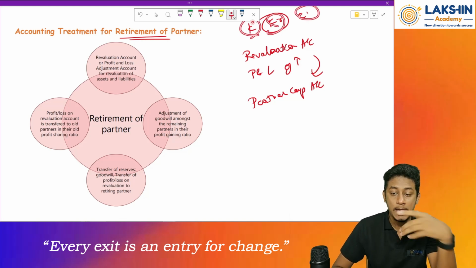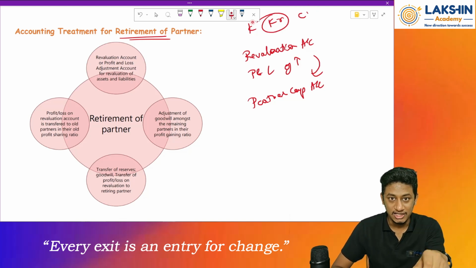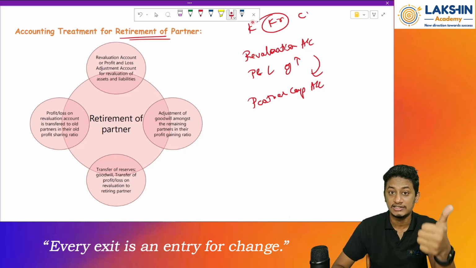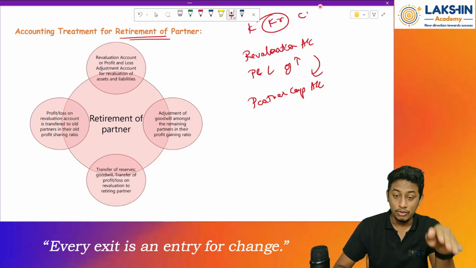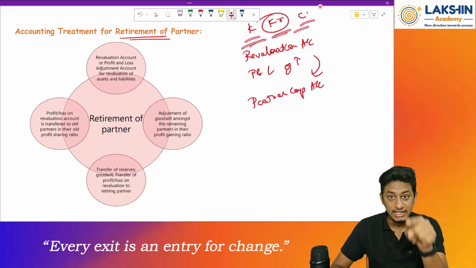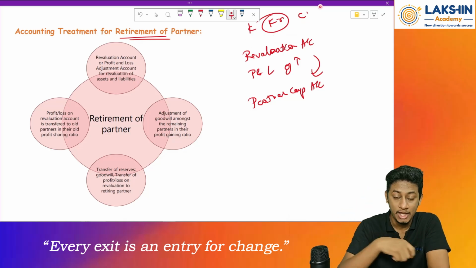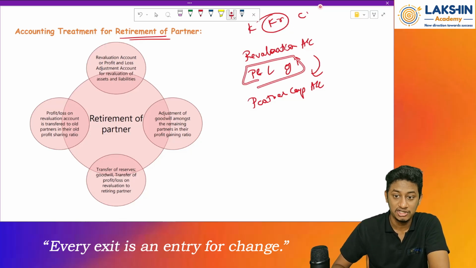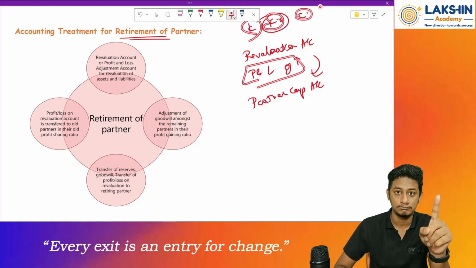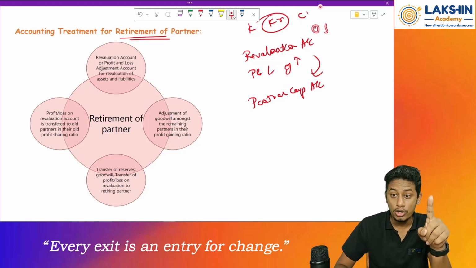Why, sir? Because whatever profits and losses are there, it was because of the revaluation of assets and liabilities. There were some increases and some decreases in my assets and liabilities. So now these increases and decreases belong to whom? To all the 3 partners, because these 3 partners were the partners for a long time. Now out of that only Krishna is being retired, right? So because of that I need to divide this profit and loss from the revaluation among all the 3 partners in their old profit sharing ratio.